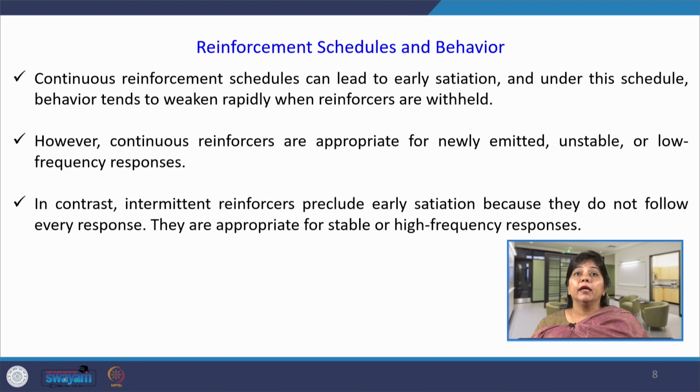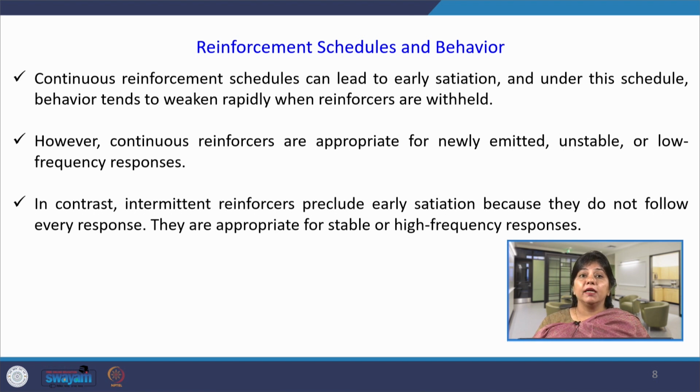In contrast, intermittent reinforcers preclude early satiation because they do not follow every response. They are appropriate for stable or high frequency responses. So, this is only effective when the task is well learned and the subjects do not desire much for the reward because they focus more on the expertise rather than the rewards.